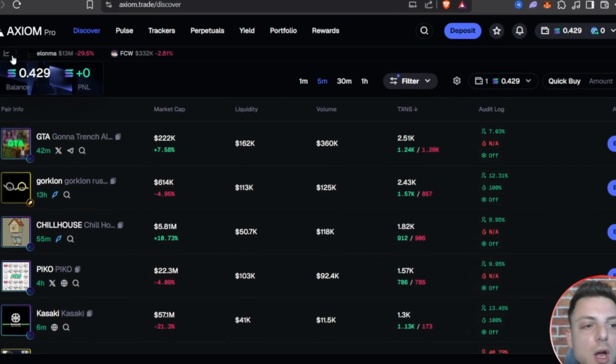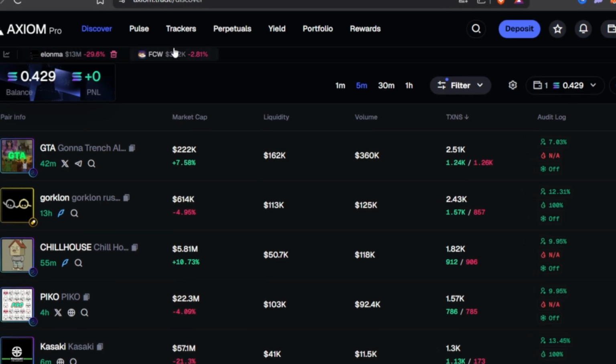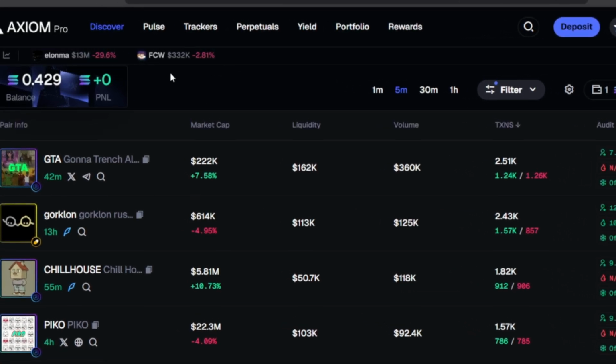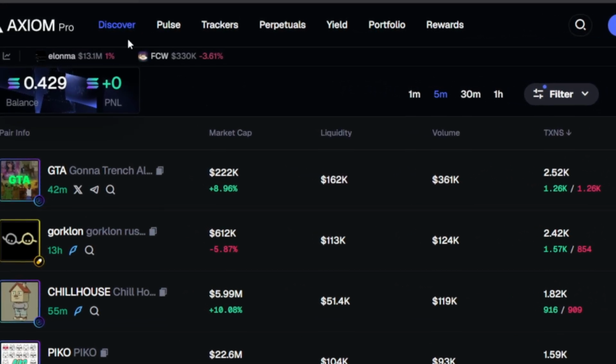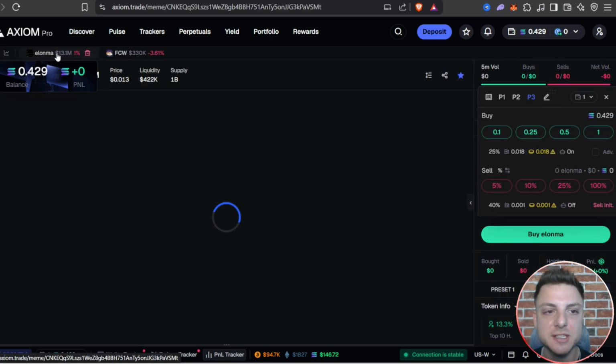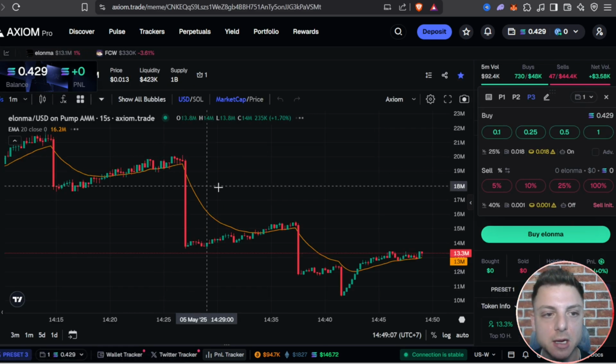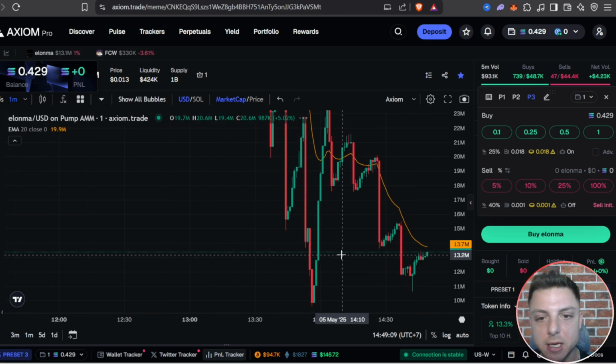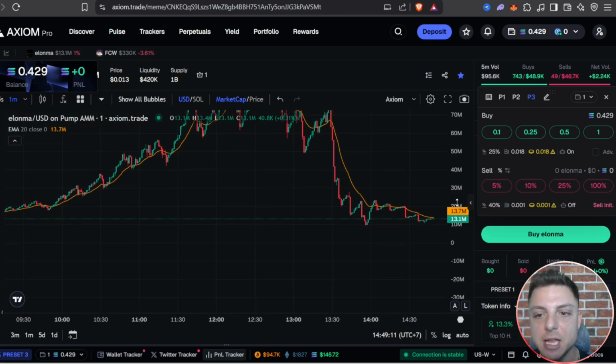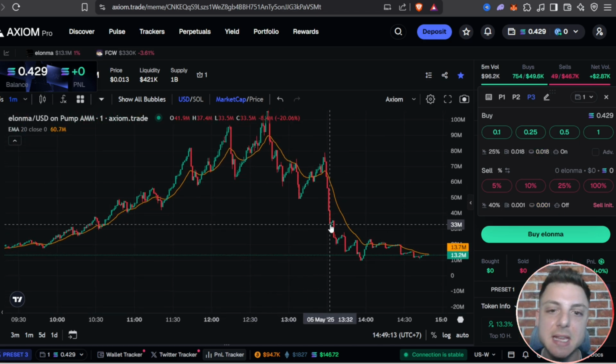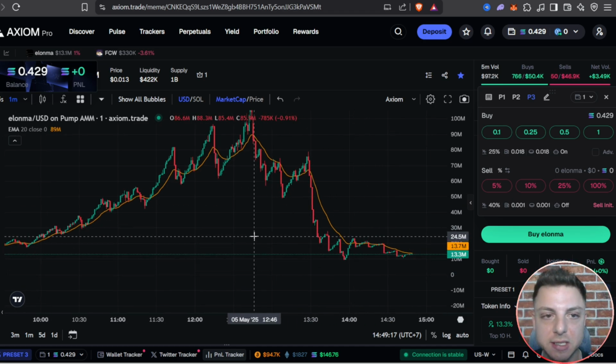One cool feature as well is this watch list, where we can actually add all of the biggest runners for, say, the last 24 hours. So some of these coins actually were big runners and we can instantly click on them. Now come over and see exactly how they're trending. This coin actually made a huge run. We could come over and see, is there any more opportunity really, really quickly. We can see right now it's actually down trending.